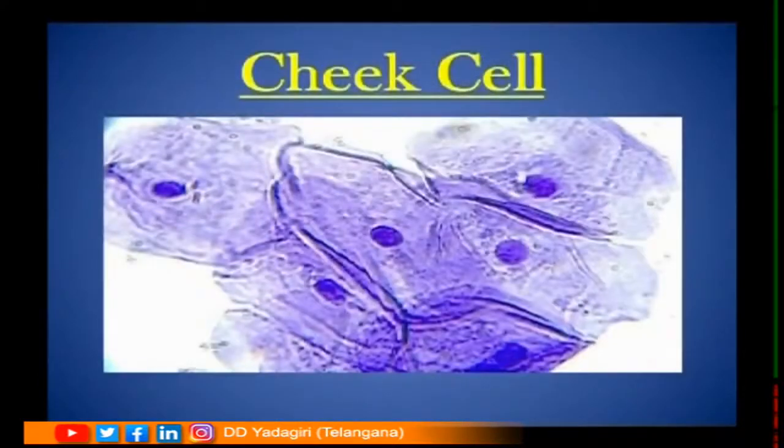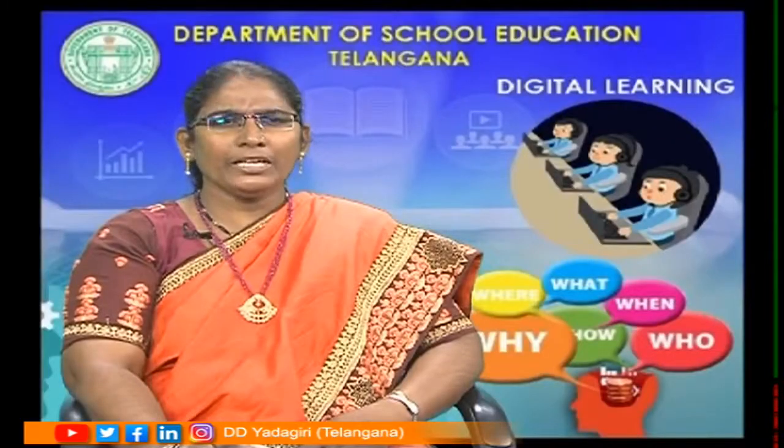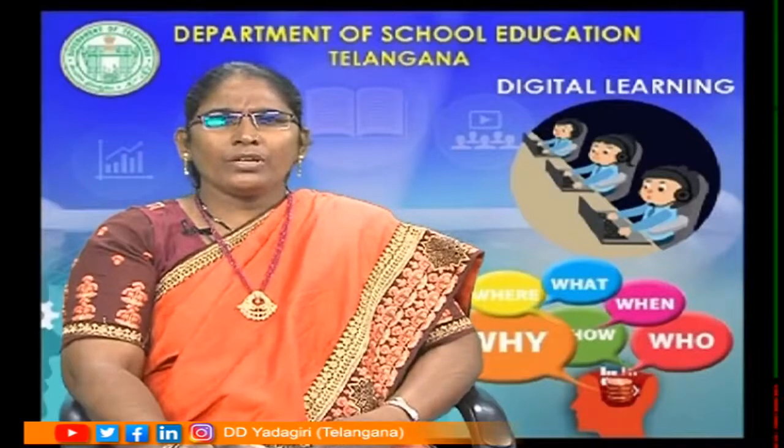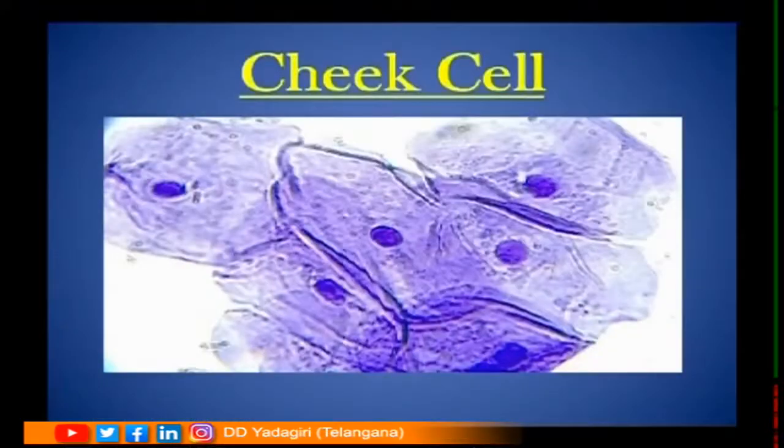Can you see a cheek cell here, students? Yeah, it is blue. It is blue because it has been stained with the methylene blue solution. You can see a thin membrane is present around each cell and a dark body is present inside, that is a nucleus. Such a nucleus was discovered by Robert Brown.